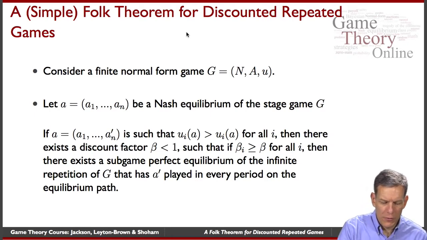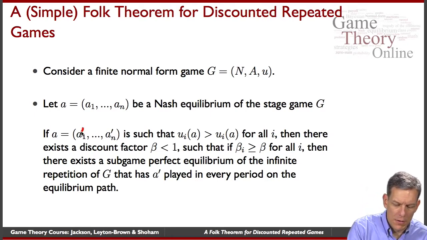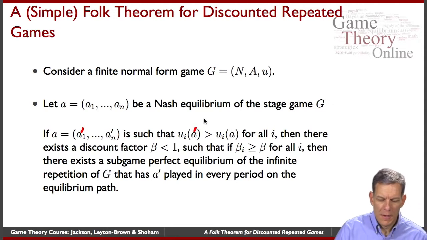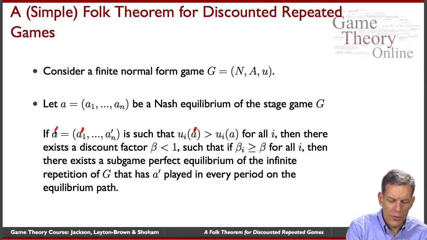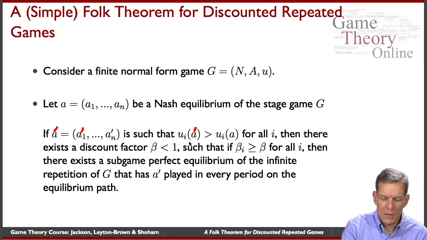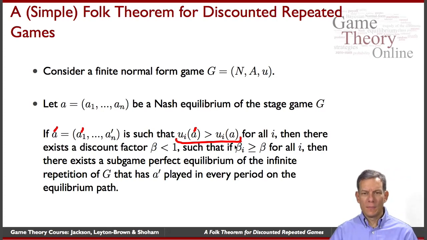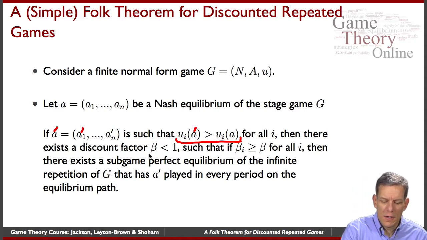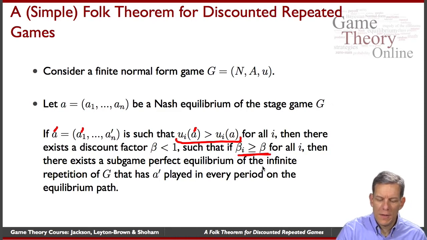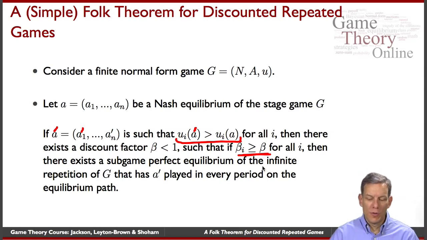and then also look for some alternative strategy, and here we have a couple of typos. That should be an A prime. So look for some alternative strategy, A prime, such that everybody gets a strictly higher payoff from A prime than A, where A is the Nash equilibrium. Then there exists some discount factor below 1, such that if everybody has a discount factor above that level, then there exists a subgame perfect equilibrium of the infinite repetition of the game that has A prime played in every period on the equilibrium path.